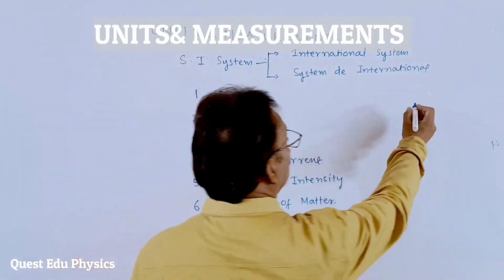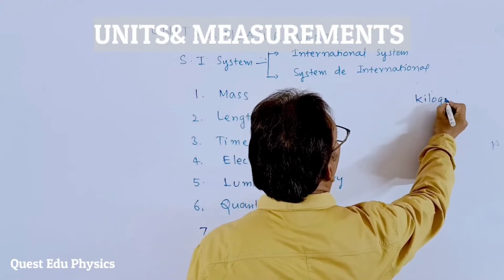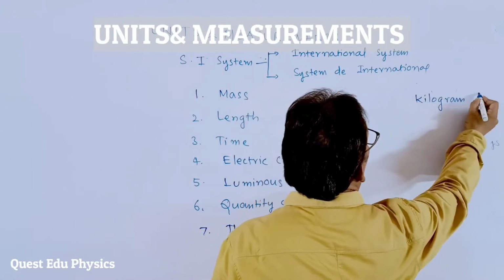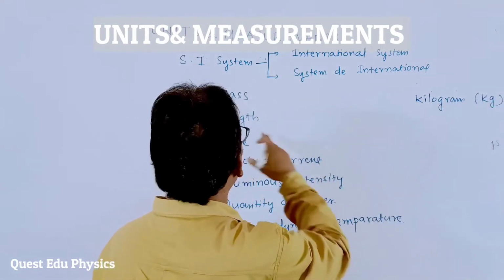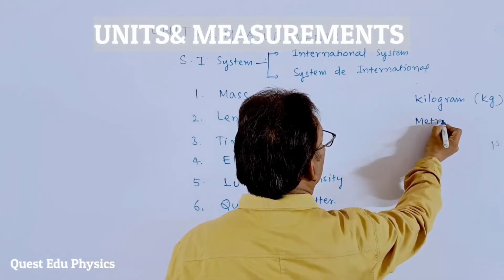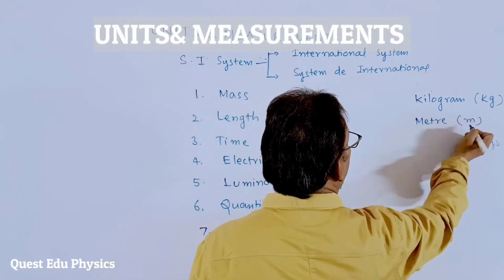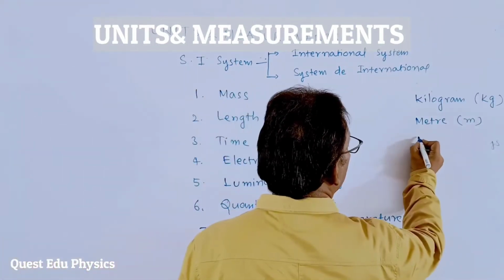Here in this system, mass is measured in kilograms, students. Generally, we call it kg. Okay, students, it is a unit. And length is measured in meter and abbreviated as m. And the third, time, is universal.